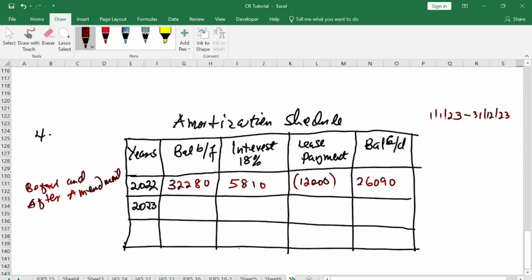Have this so that it will help you in your liabilities over the period. So when you look at this, before the amendment, what is our closing balance for that year? And after the amendment, what is our closing balance for that year?